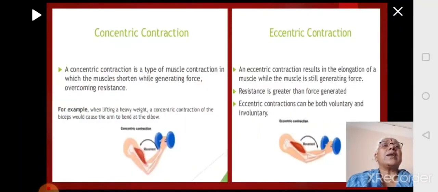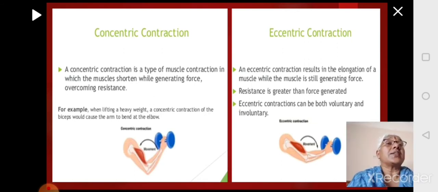Now here we are looking at the concentric and eccentric. So you can understand here better what is happening in concentric: shortening of the muscle. You are bringing the weight, here the biceps is involved. You are bringing the weight towards your shoulder. There is movement, that is, the elbow is getting bent and the weight is coming towards your shoulder and the muscle is contracting. What happens in eccentric?